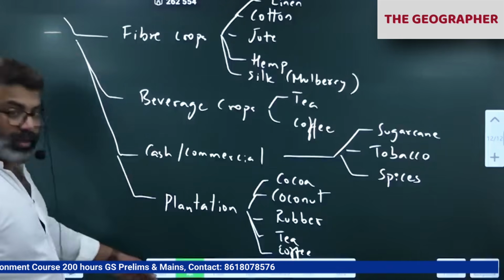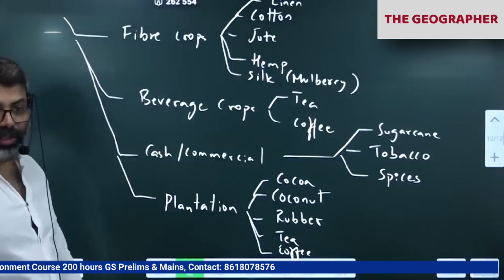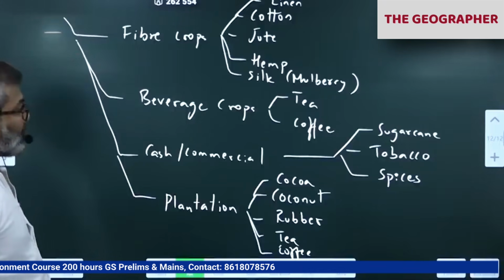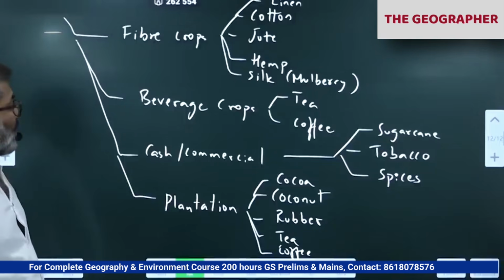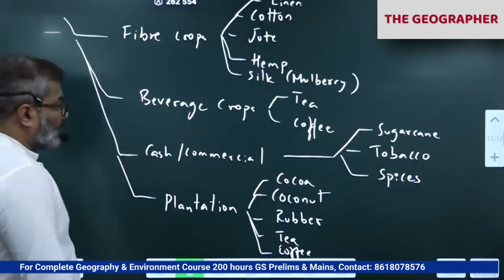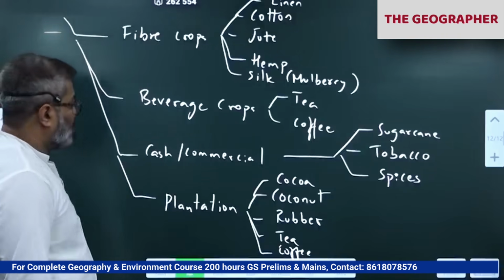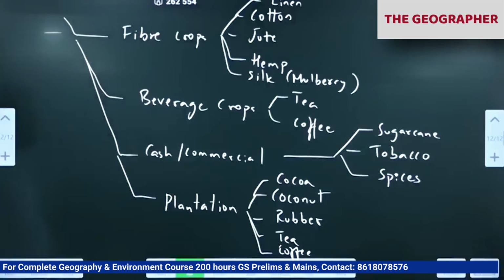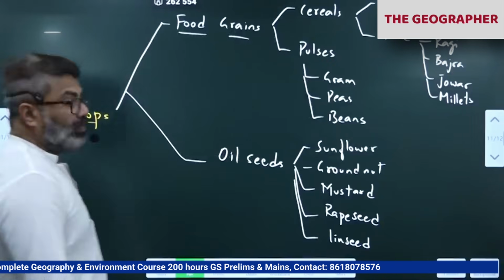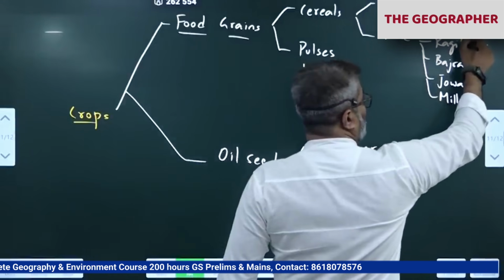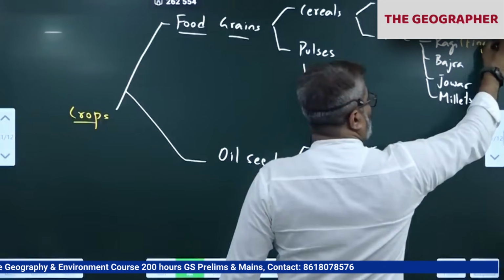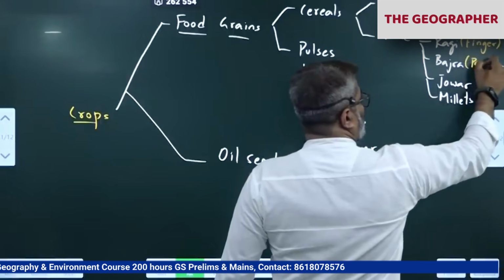Further, horticulture, the next last category. Can I go back? In some exams they have also asked other names. For example, ragi is finger millet. Bajra is pearl millet.